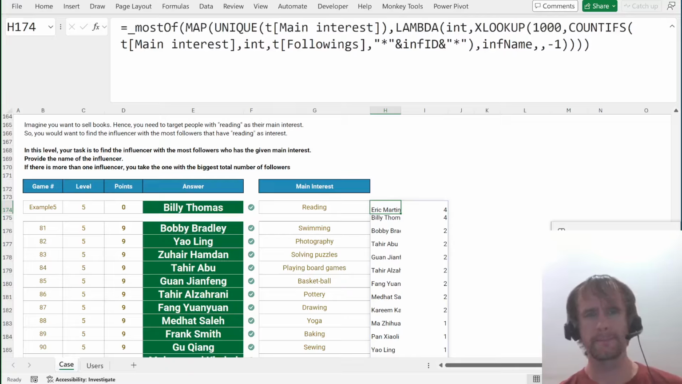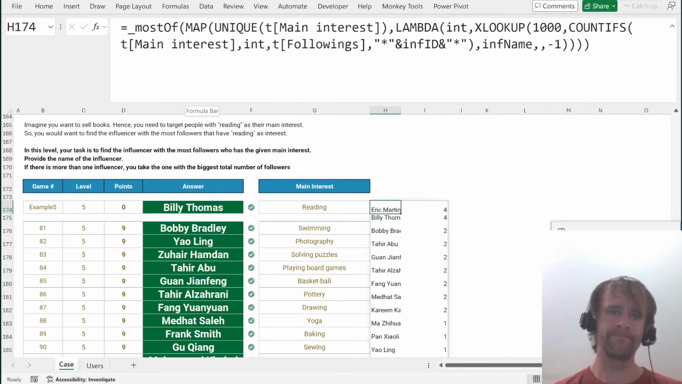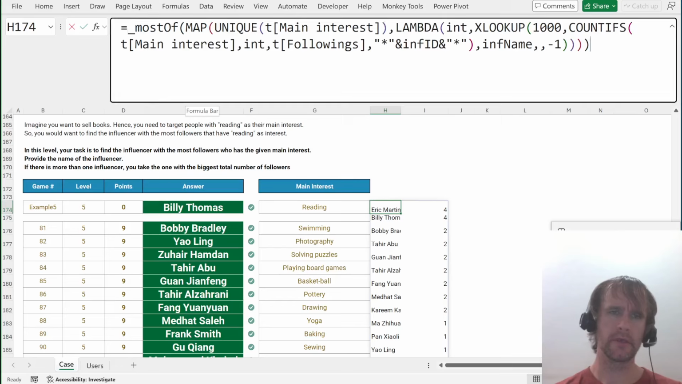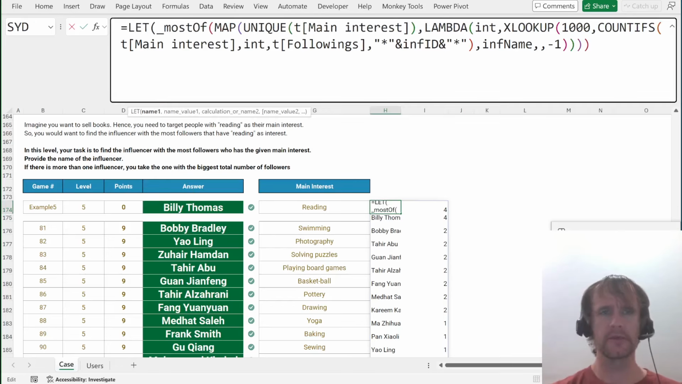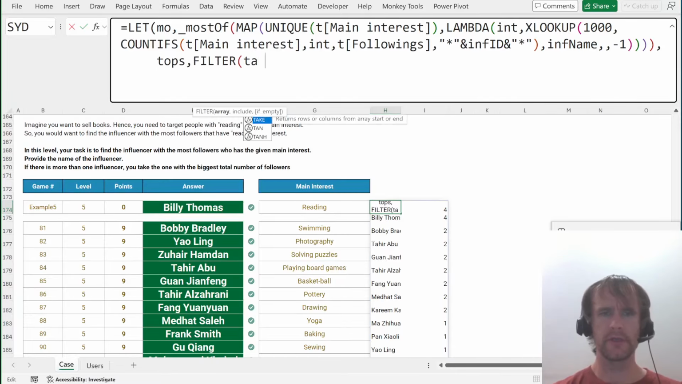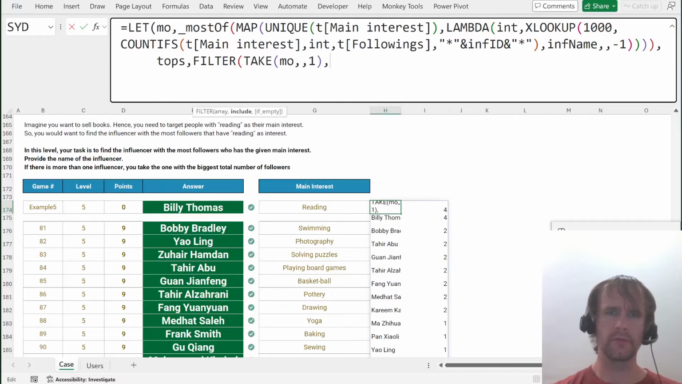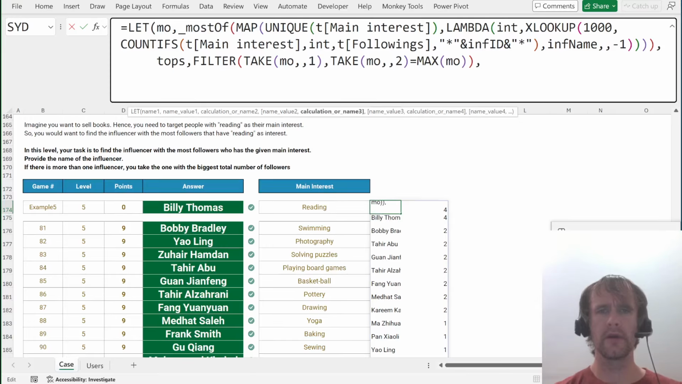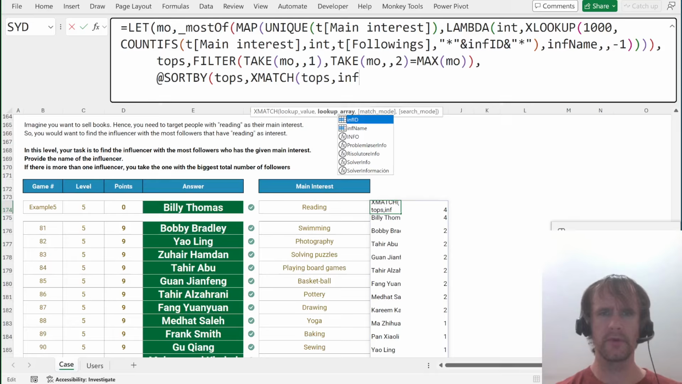So I feel like I have to be formulaic at this point, so let mo be that. Then I want to, so tops will be filter, take mo first column, where take mo second column equals max of mo. And then I want to sort tops by xmatch tops against inf name.